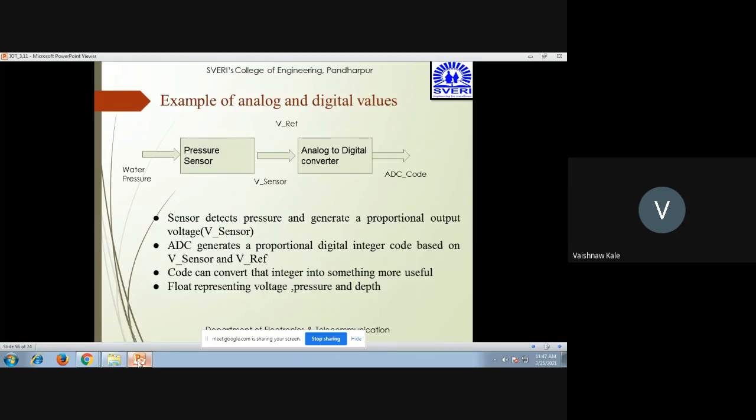Here is another example of analog and digital values. You can see that there is water pressure given to the pressure sensor, which converts it into V sensor, which is analogous in nature. Then it is given to the A to D, analog to digital converter. It has a standard V reference value. Both will be compared, and then the ADC code will be generated. The sensor detects the pressure and generates a proportional output voltage V sensor. ADC will generate a proportional digital integer code based on the values of V sensor and V reference. Code can convert that integer into some more useful information.